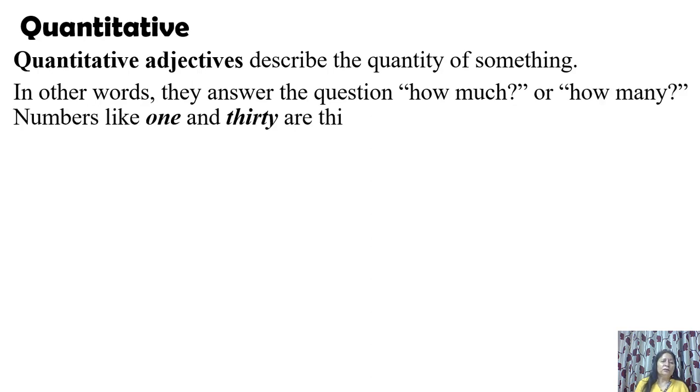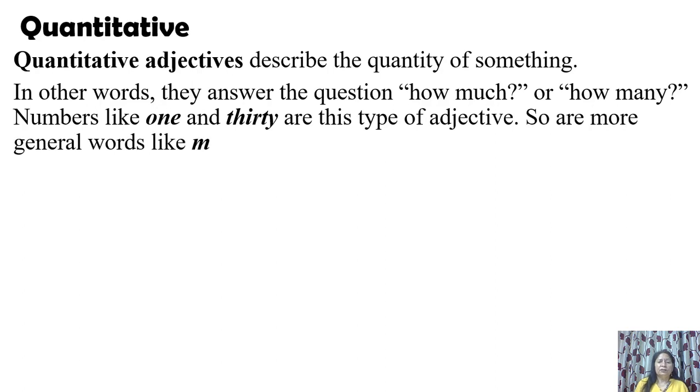Numbers like 1 and 30 are this type of adjectives. So are more general words like many, half, a lot. They also tell quantity. Many also tells quantity, half also tells quantity, and a lot also tells quantity. Little, less, this also tells quantity.